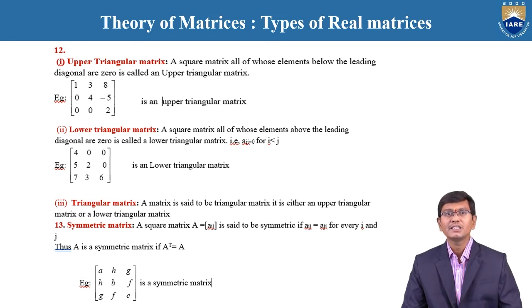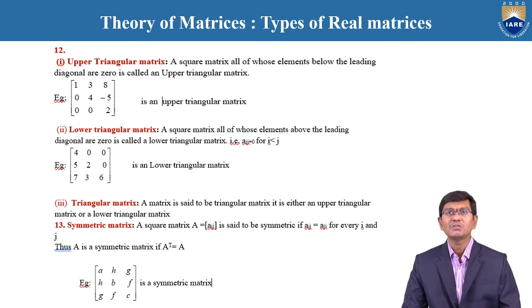And second, the next condition: if we want to say that a matrix is an upper triangular matrix, the elements below the diagonal should be 0. Such a type of matrix is said to be an upper triangular matrix. For example, take 1, 3, 8; 0, 4, minus 5; 0, 0, 2. While observing this matrix, the diagonal elements are 1, 4, 2, and the elements below the diagonal are clearly 0, 0, 0, which is satisfied. Therefore, such a matrix is said to be an upper triangular matrix.